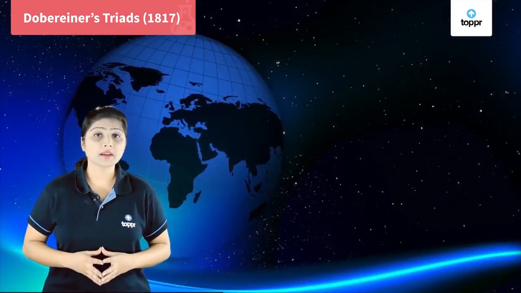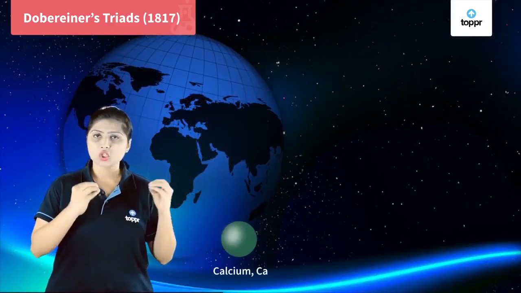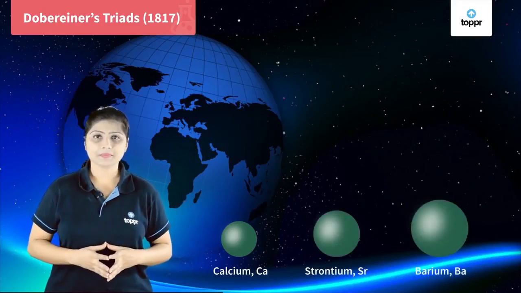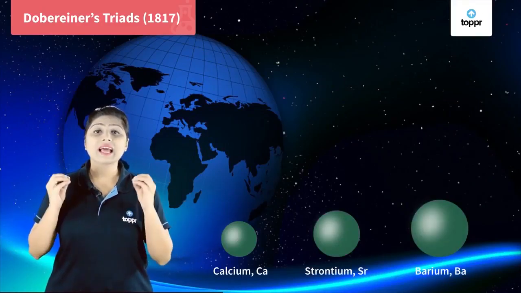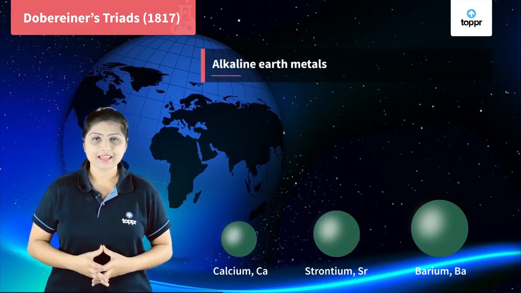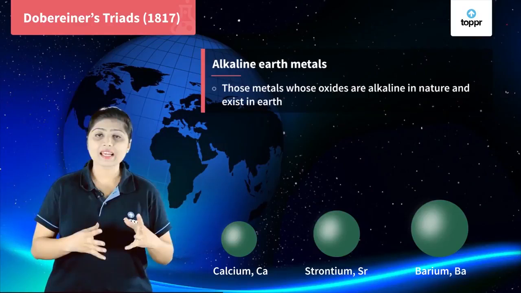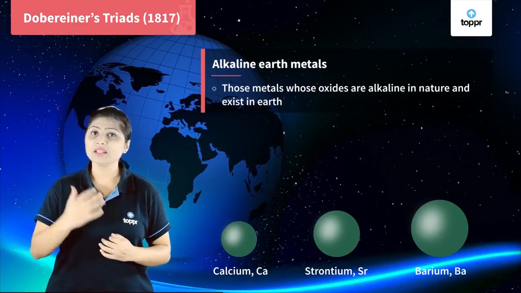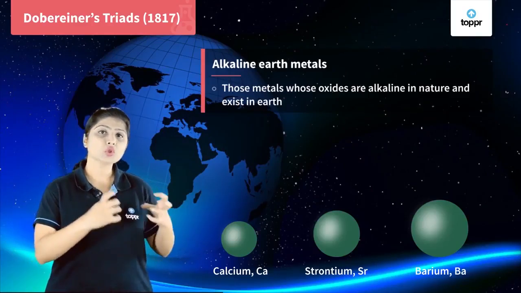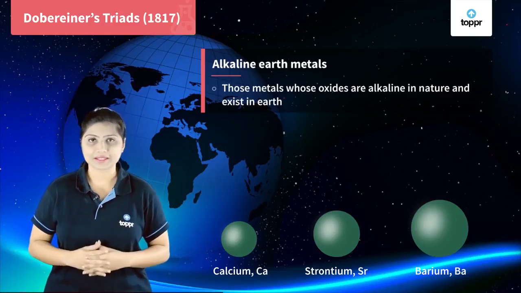Another group made by Dobereiner had calcium, strontium and barium. This group of metals are called the alkaline earth metals. Alkaline earth metal means the metals whose oxides are alkaline in nature and they are found in earth. So calcium, strontium, barium are alkaline earth metals.